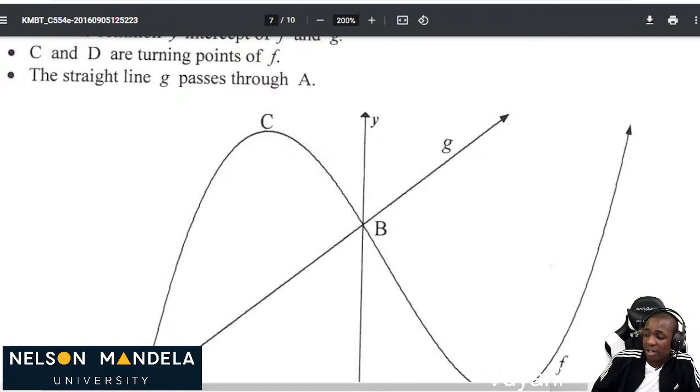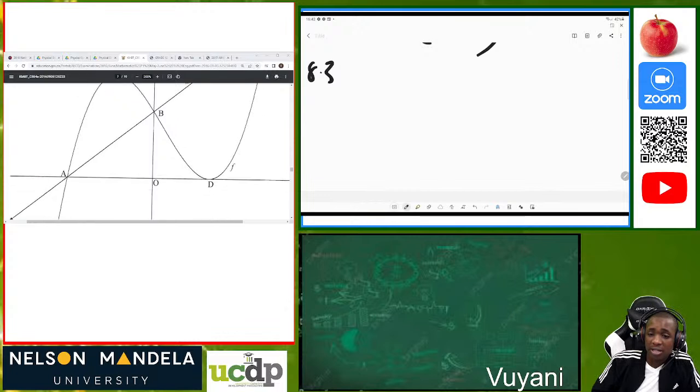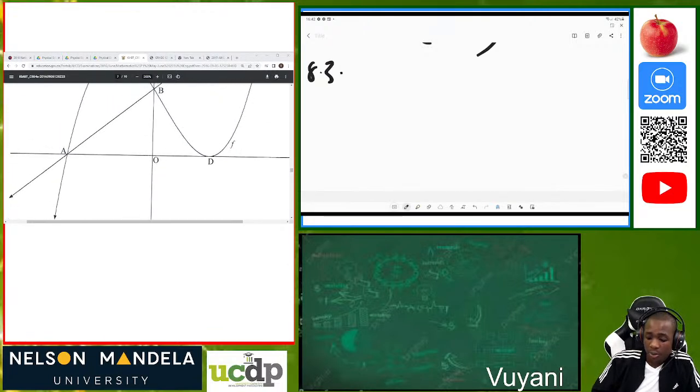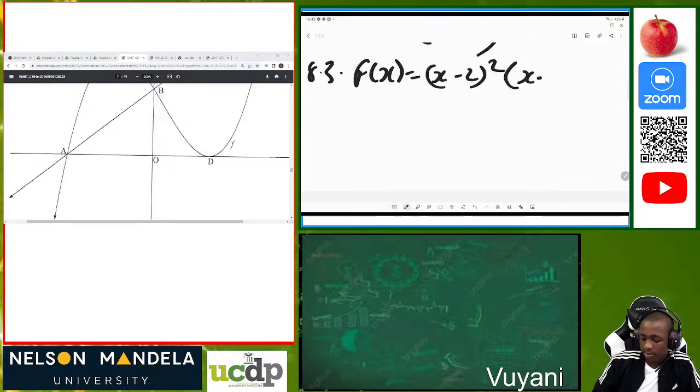So now they have already told us the value of c. Now we know that, according to what they told us, k is equal to negative 3. So now we can say that f of x is equal to (x minus 2) all squared, then (x minus 3), which was the value of k which they give us. Then we just substitute, plus 3. Then after that, let's solve this equation.